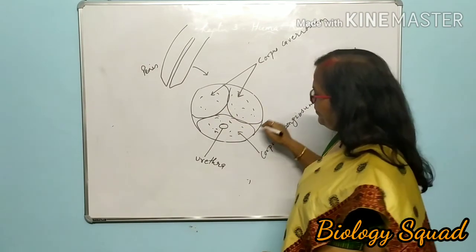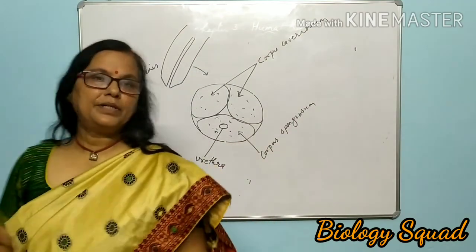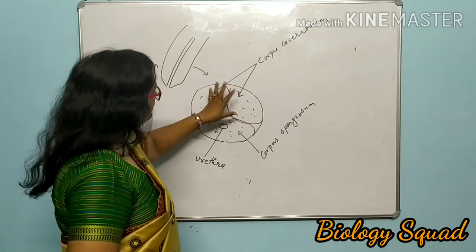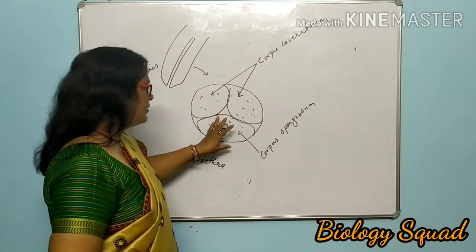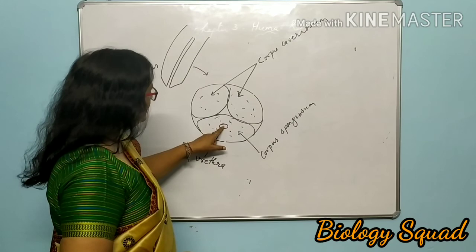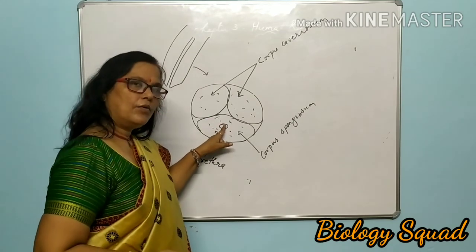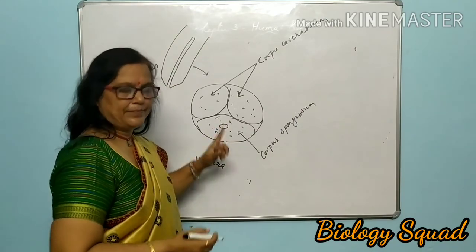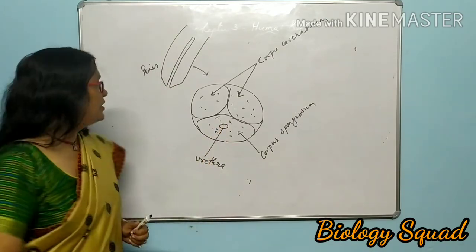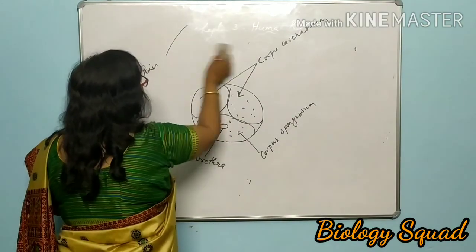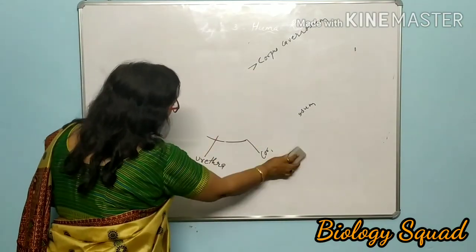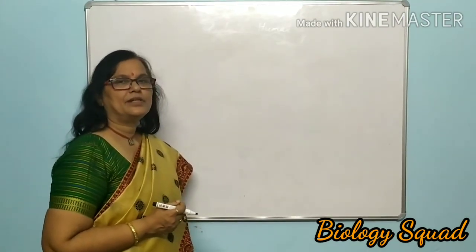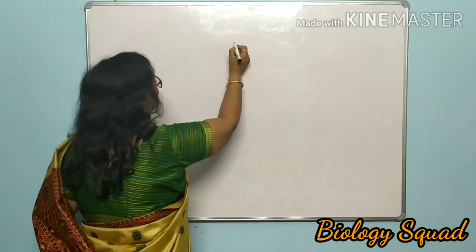So this is the structure of penis. It is guarded by 3 muscular bundles, Corpus cavernosum and Corpus spongiosum. And this Corpus spongiosum encircles the opening of, or you can say, urethra. Clear? So this is about the structure of penis or glans penis. This is the section of glans penis. Now, let us see the structure of testis in detail.